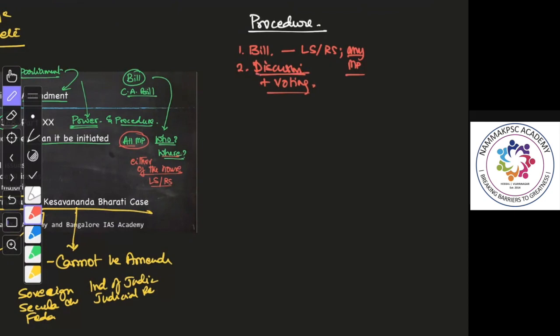So after the discussion of the bill, it is put to vote. What kind of majority? In the parliament, it requires special majority. That is more than 2/3 present and voting plus absolute majority. I have explained all this, so just refer to that.